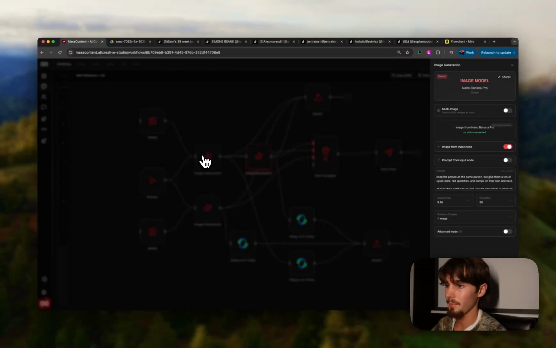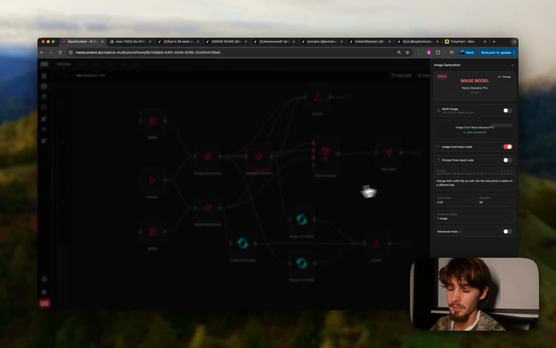You could keep them the same. You could say keep this person exactly the same, whatever you're trying to create. Then it gives basically this next image generation node, again, Nano Banana Pro, that image from the last node. So then I said keep the person the exact same, but give them a ton of cystic acne, red splotches, bumps on their skin, neck, change their outfit fully as well, like the photo is taken on a new day. So essentially just give them acne, put them in a different place.